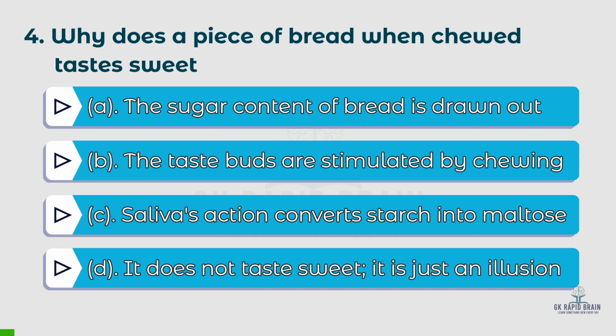Fourth question: why does a piece of bread when chewed taste sweet? Options: A. The sugar content of bread is drawn out. B. The taste buds are stimulated by chewing. C. Salivary action converts starch into maltose. D. It does not taste sweet, it is just an illusion. The answer is C. Salivary action converts starch into maltose.